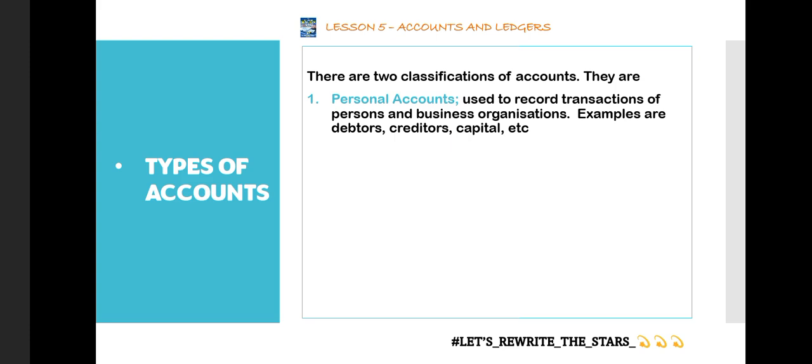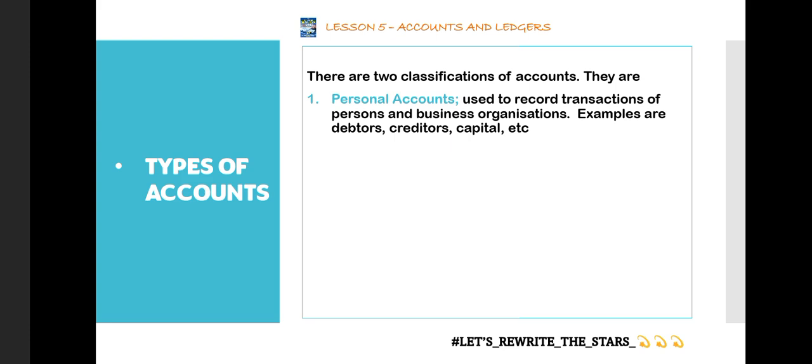So the word says personal. This one we are referring to a particular person, like something that belongs to someone. And I told you earlier that persons here refers to individuals or business organizations. So in this case, we are looking at transactions of persons or business organizations. For example, when someone comes to purchase an item from you on credit, that means the person has come for the items and will pay later.